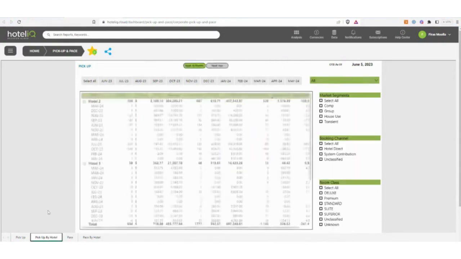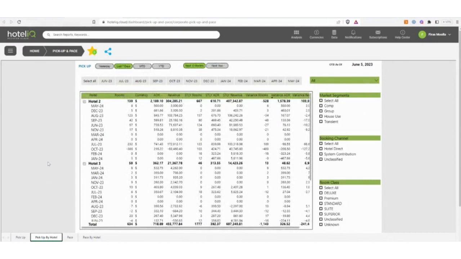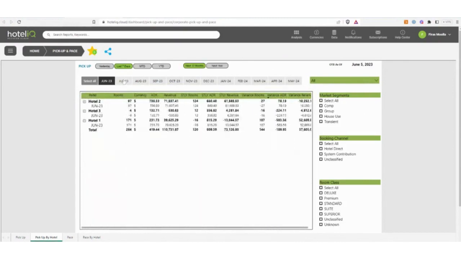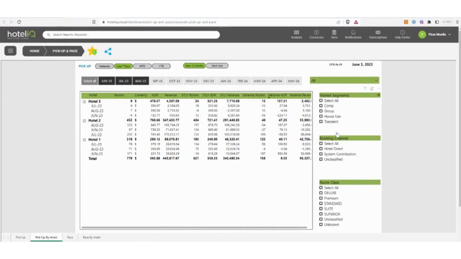If we jump over to the next tab, we can even look at this same pickup in a more table-style view. Say we want to just zoom in on our summer months over here, and I want to look at my transient pickup for my superior and my standard room types. There we go. Now I can see exactly what we picked up in the last 7 days for the next 12 months by all of my hotels. And here I have it sorted by the variance in ADR. So we can see for Hotel 3, they have a really high variance in their ADR versus last year. So they're selling at a much higher rate. We can see what that looks like across that small portfolio.